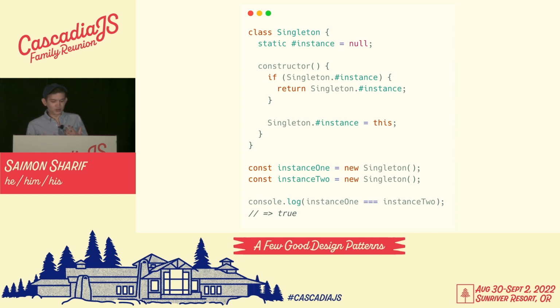Here's what implementing a singleton might look like in JavaScript, and we'll walk through the code together. We'll use a private static field named instance to keep track of whether an instance of our singleton class was already created. In our constructor method, we'll check if that field was already set. And if it was, we'll just return its value. Otherwise, we'll actually set the value to the this keyword, that is the newly created instance of our singleton class. By always returning that same initial object, we guarantee that each time we create an instance of that singleton class, it's always that exact same instance.